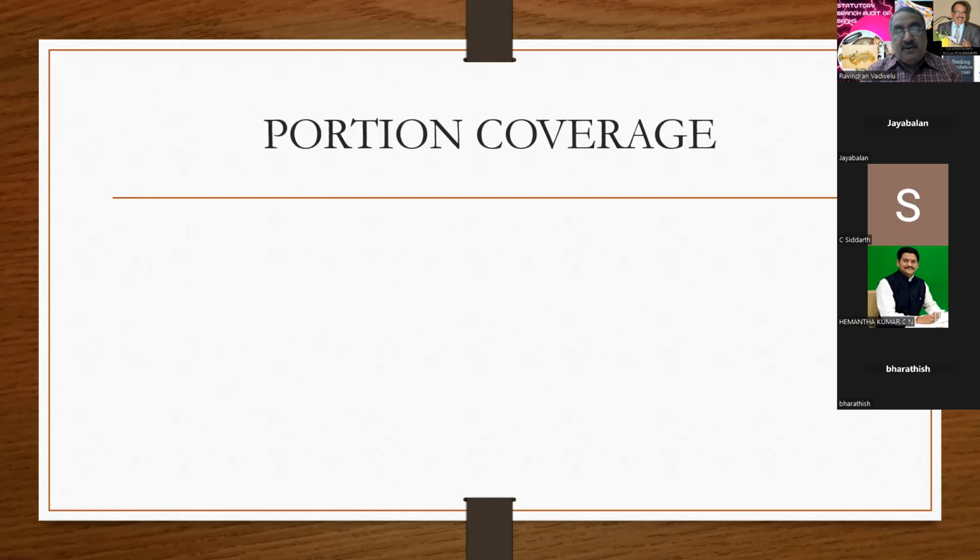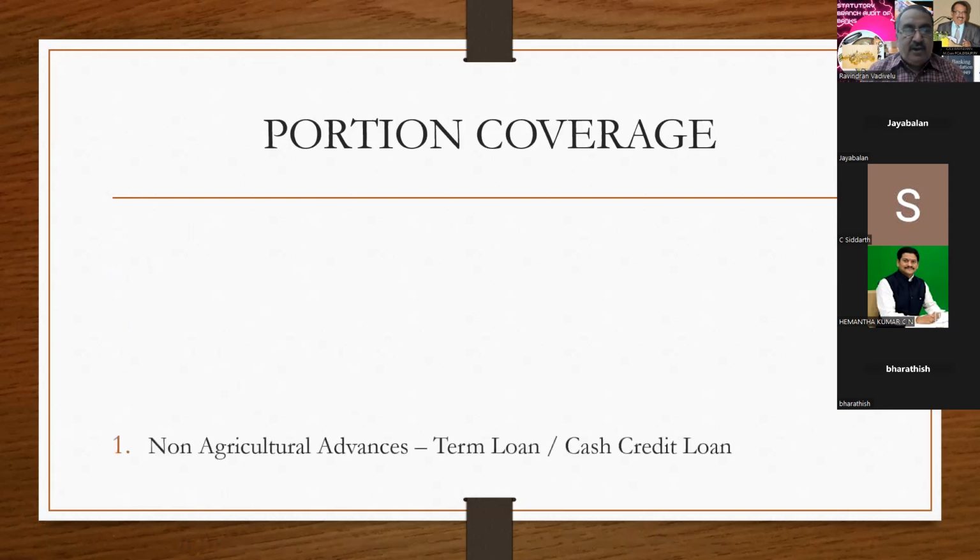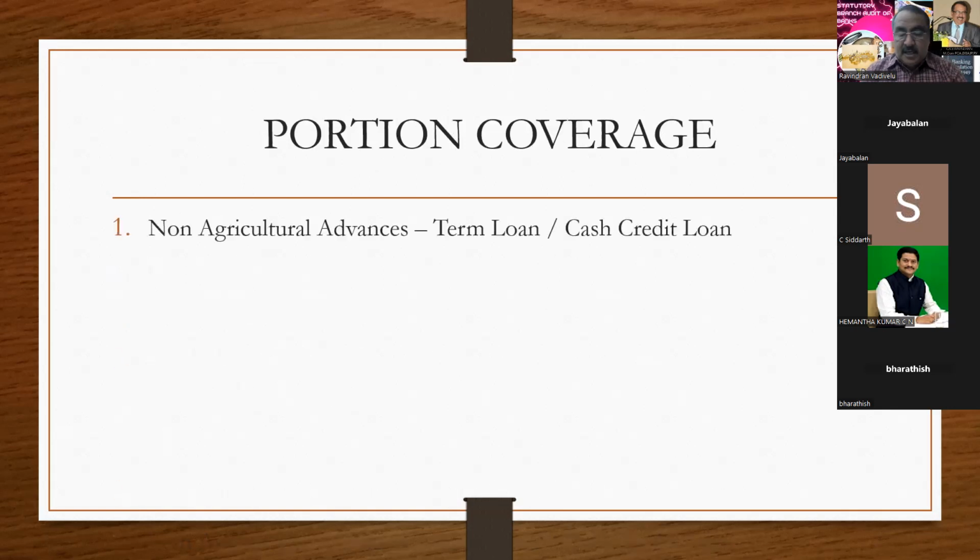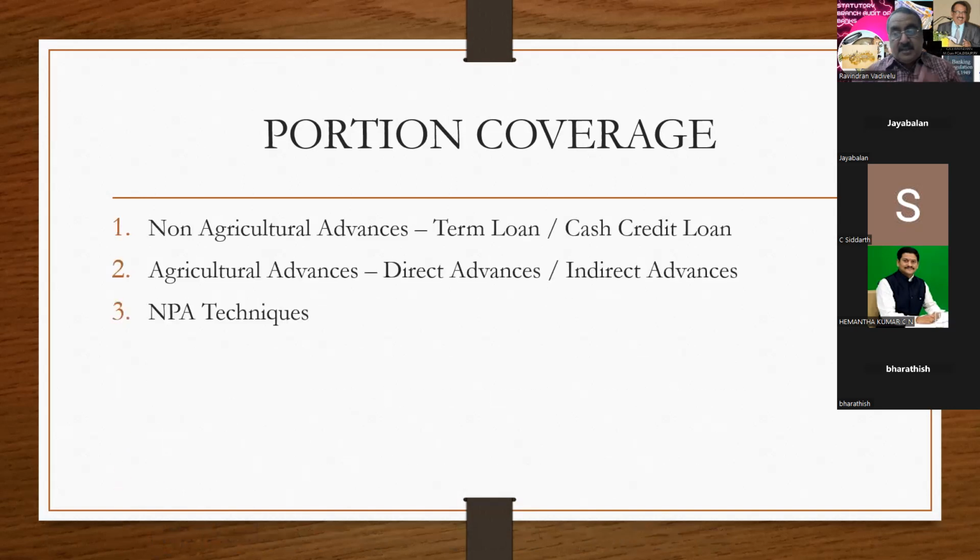Next one is the portion of coverage. Today I have planned to cover the following portions. One is non-agricultural advances and agricultural advances, NPA techniques, how to identify the NPA, and NPA pressure, how to handle the pressure given by the bank officials, and what is the NPA game.